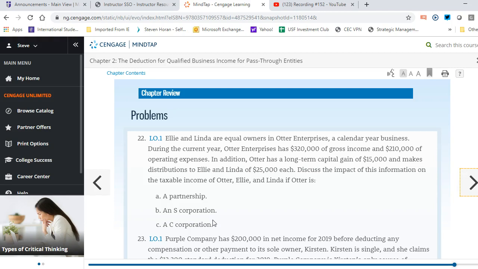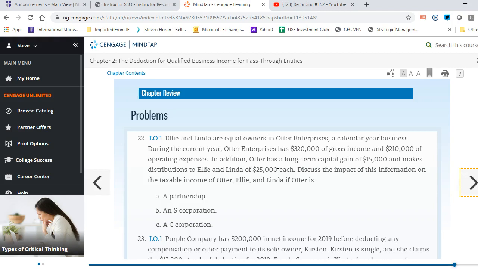Okay, and then the last one, if Otter is a C Corp. Now, if they're a C Corp, that means that Otter is paying tax. Otter would pay tax on the net income and the long-term capital gains. So they'd have net income of $110,000 plus the capital gain of $15,000, and they'd pay the 21% flat tax on that. Ellie and Linda would report dividend income because they each received distributions of $25,000, and then they would pay dividend income tax based on whatever their tax rate is, 0, 15, or 20.